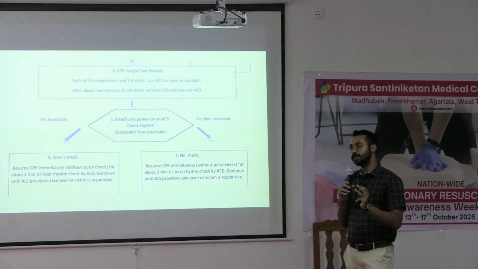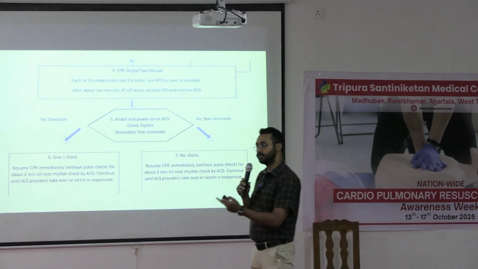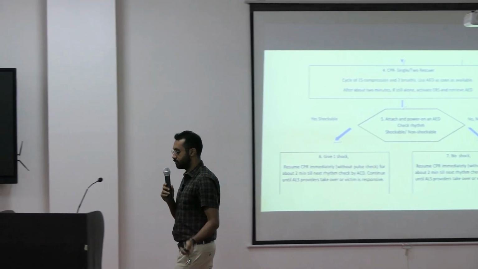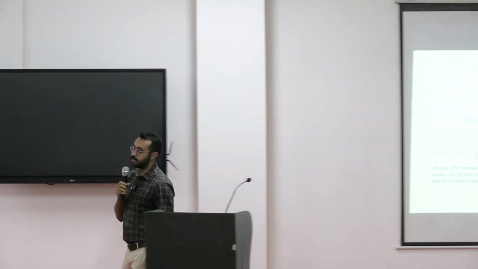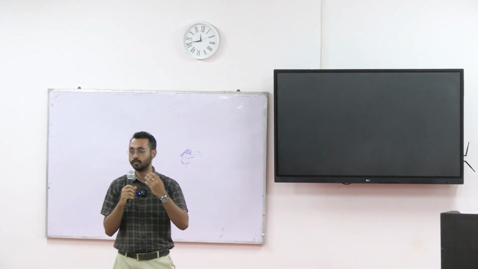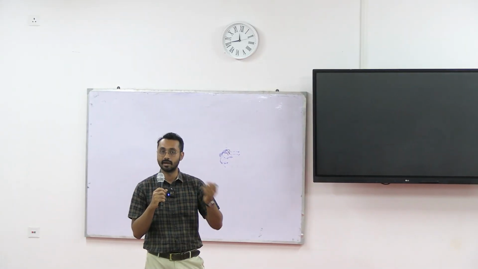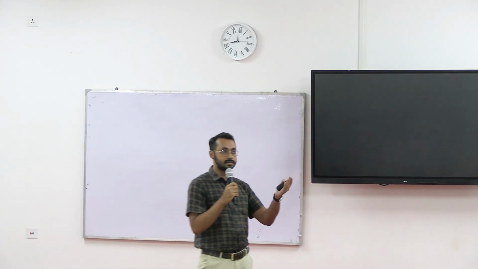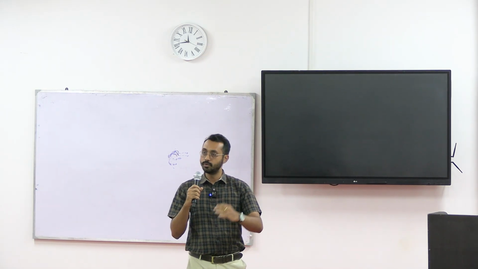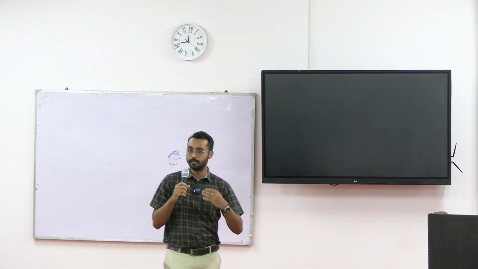So the thing you need to remember in pediatrics is that the ratio of compression to ventilation is different. In children, the main cause of resuscitation you need to remember is that the cause is mostly respiratory rather than cardiac. Okay, in adults the cause is mostly cardiac. In children the cause is mostly respiratory. So you need to support the respiratory system much more.